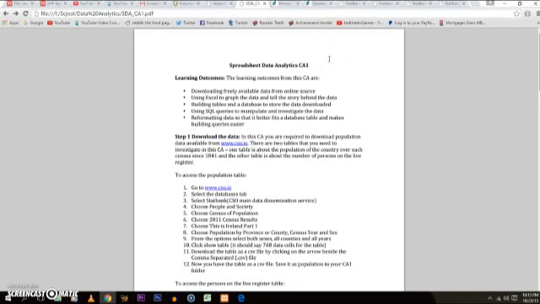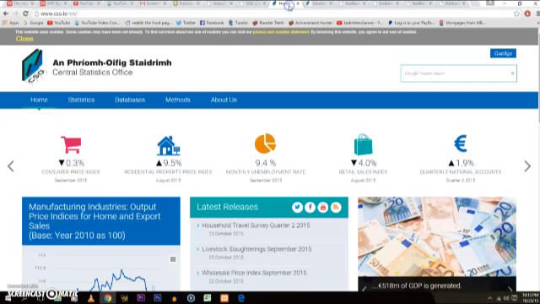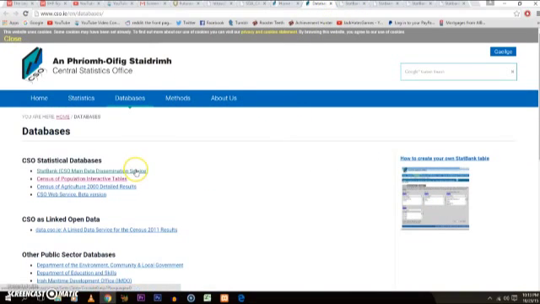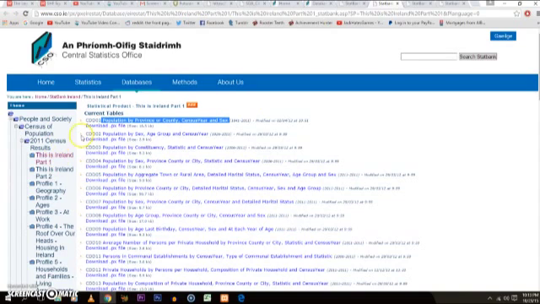So basically, I'm just showing where I got the Excel sheets from. I went to the CSO website, then to the StatBank CSO main data, and then into This is Ireland Part 1 in the 2011 census results. Then I went to population by province or county, census year and sex. That's where I got my first Excel sheet for the very first CA part.